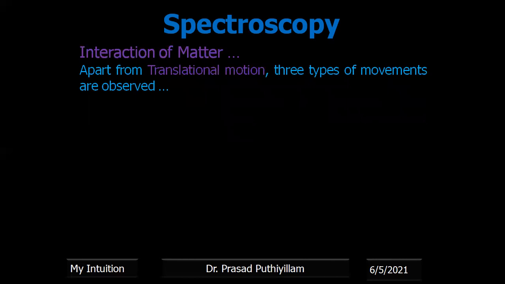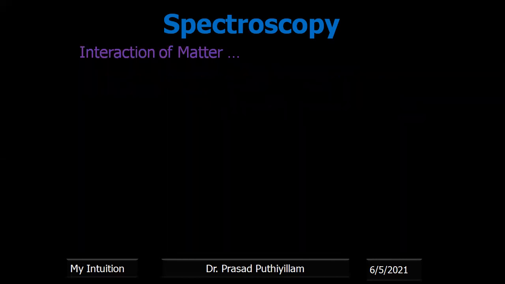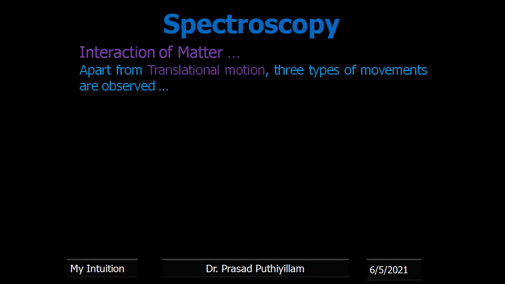Now, this is the interaction of matter. Already we've seen about the radiations. Spectroscopy is the interaction of electromagnetic radiation with matter. If electromagnetic radiation is applied to matter, or passes through matter, or when matter absorbs the electromagnetic radiation, what are the possible interactions or movements?